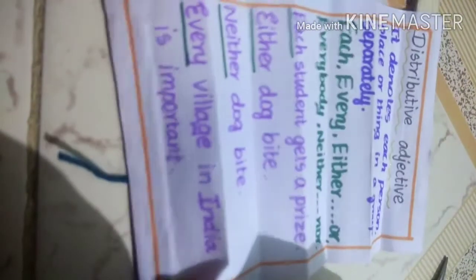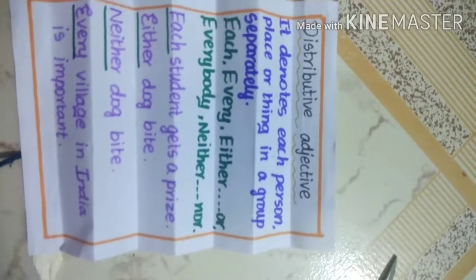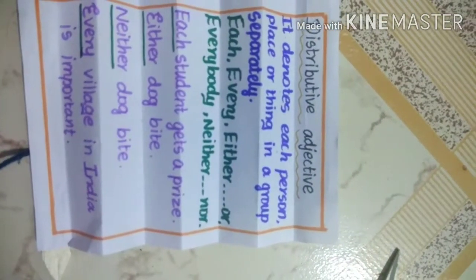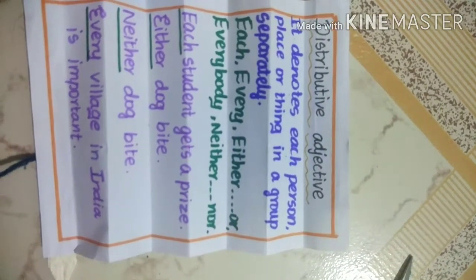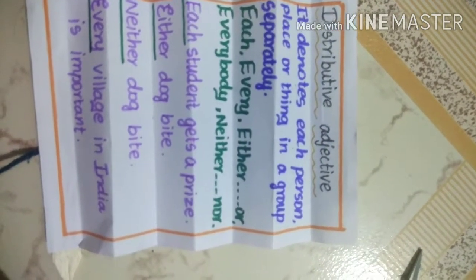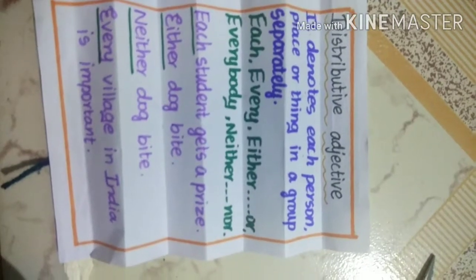Let me open the third type, distributive adjective. It denotes each person, place or thing in a group separately. Each, every, either are distributive adjectives. Each student gets a prize. Here, each is the distributive adjective.